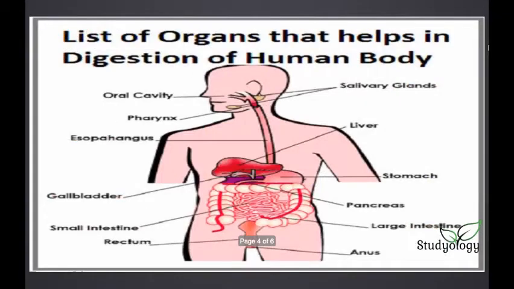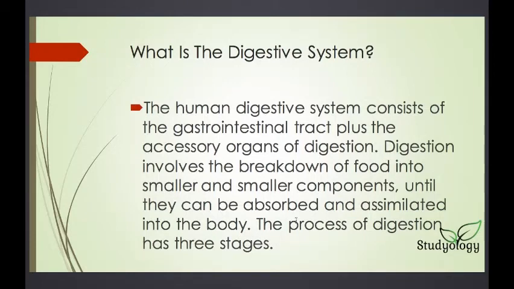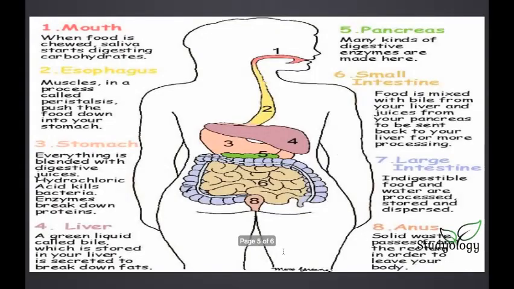Now you must have seen in slide number 2 that it says the process of digestion has 3 stages. So what are the 3 stages of digestion? All these are things that happen in your body, but they are grouped into 3 stages. If you want to learn more about these stages, then you can send a comment down below.